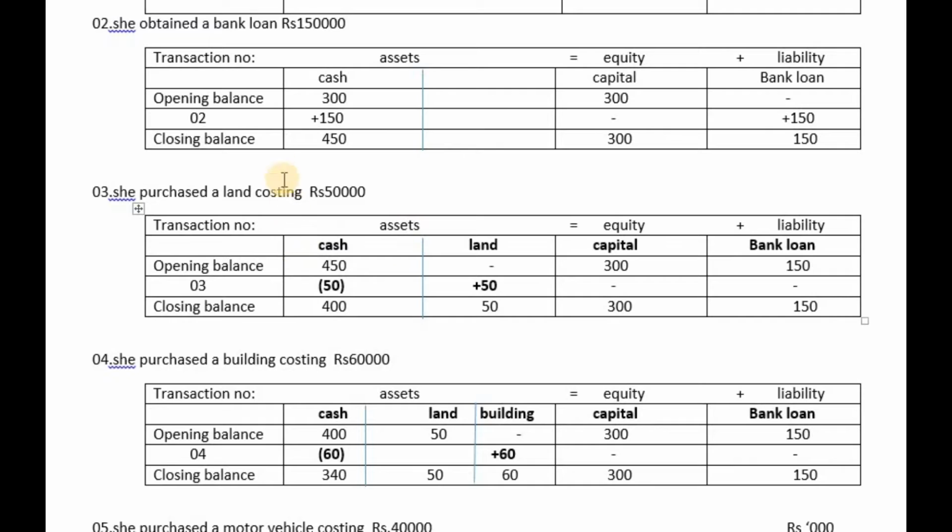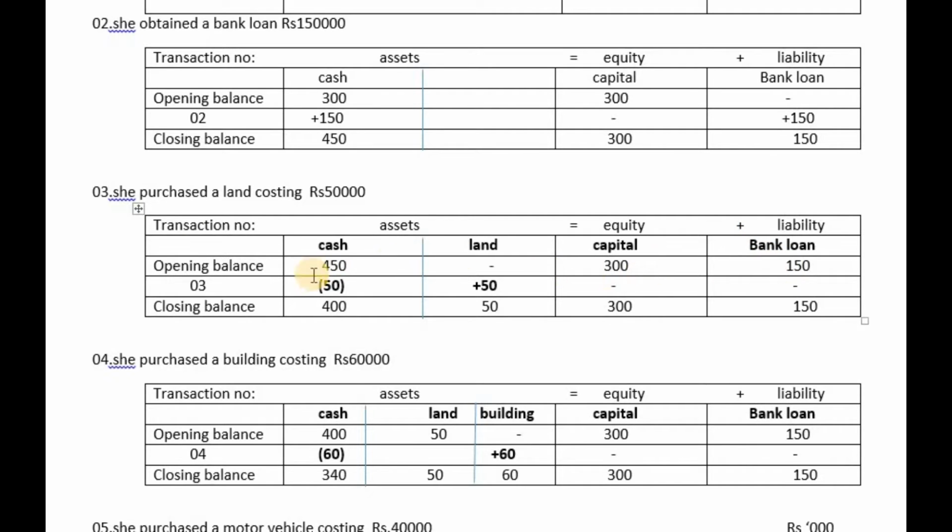Earlier, the closing balance of cash is now going to be the opening balance. Earlier there was no land, so there is no opening land balance. Earlier the equity balance was 300,000; now it is going to be the opening balance. Earlier the liability or bank loan was 150,000. Now it is going to be the opening balance.